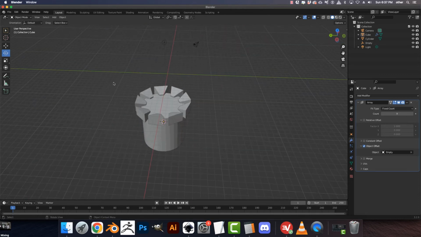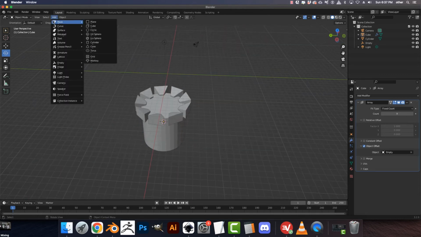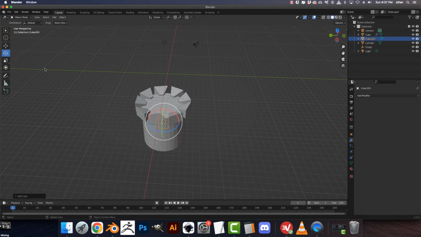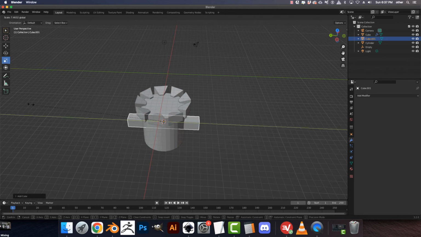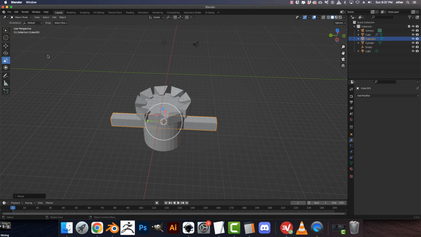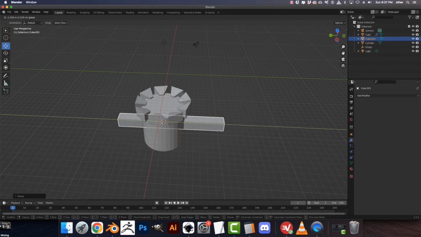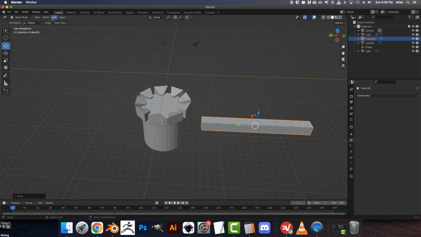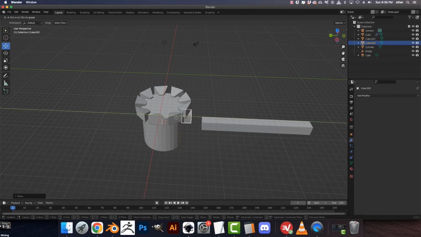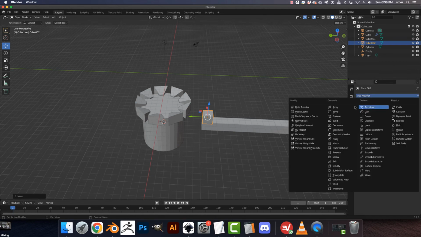Also, if you needed, let's say, to add mesh cube, then take this one and go array.